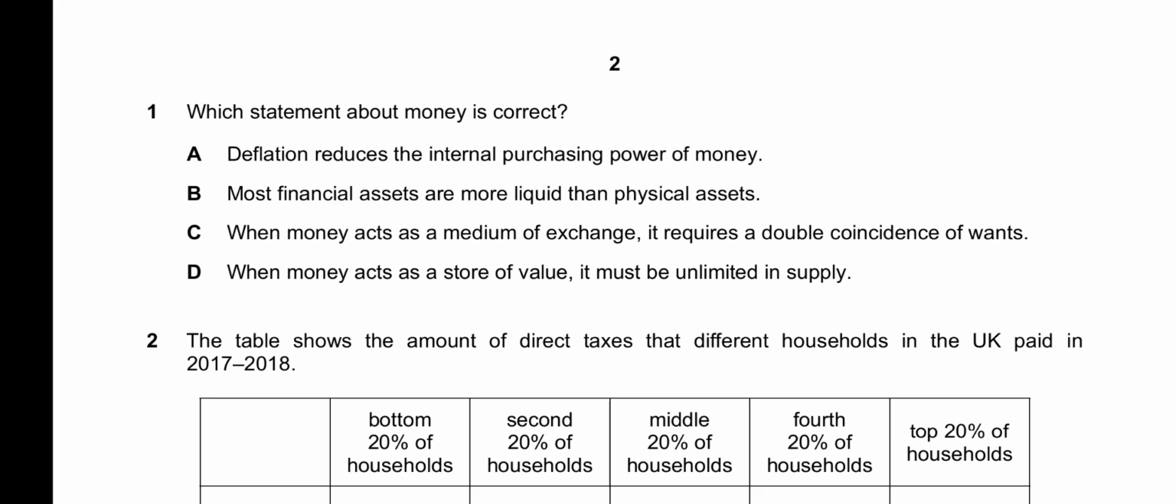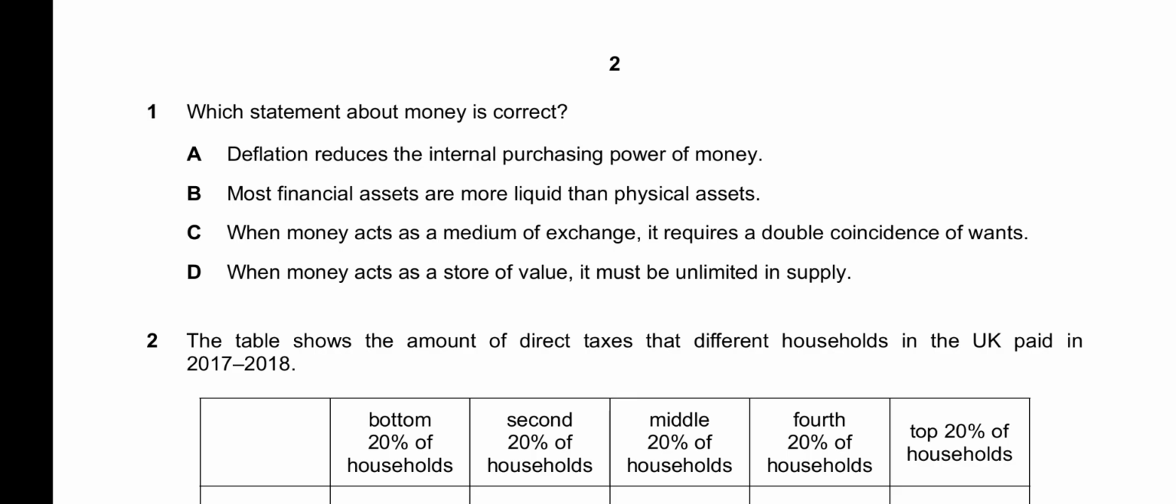C, when money acts as a medium of exchange, it requires a double coincidence of wants. It is completely incorrect, because when money acts as a medium of exchange, it is used as a means to trade for goods. For example, if a person wants to buy shampoo from a particular shop, he will give that retailer money, and in return he will get the shampoo. So he does not have to exchange goods for goods, so it does not require a double coincidence of wants of a similar good. Therefore it is completely incorrect.